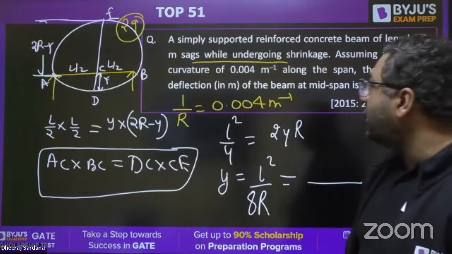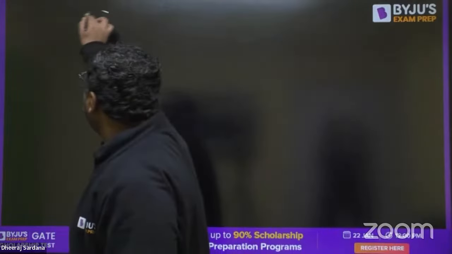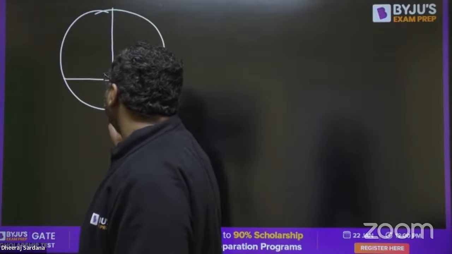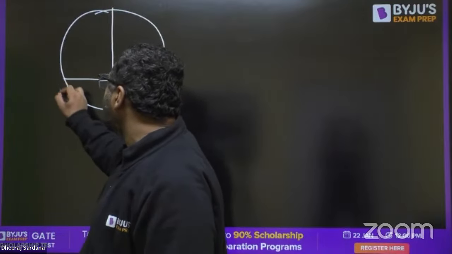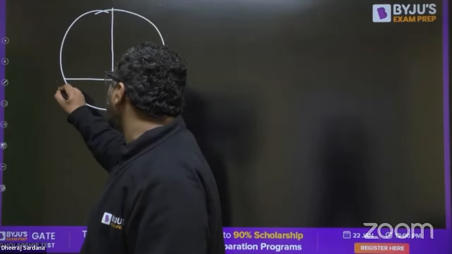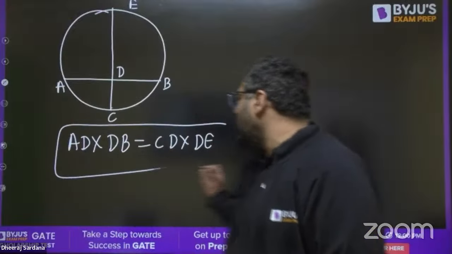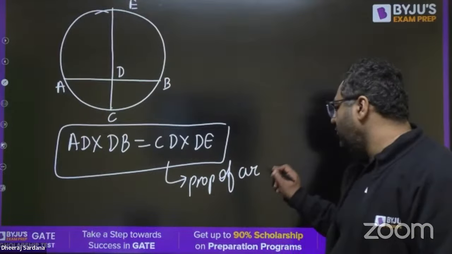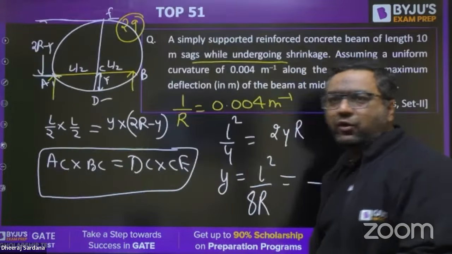Okay, Rishabh, this is the property of circle. When you were in 8th class, 9th class, 10th class, you studied this property. You may have forgotten. If one diameter is cutting a chord, then you can write, you can use this property. This is the property of circle. Yes, I feel you got it now.